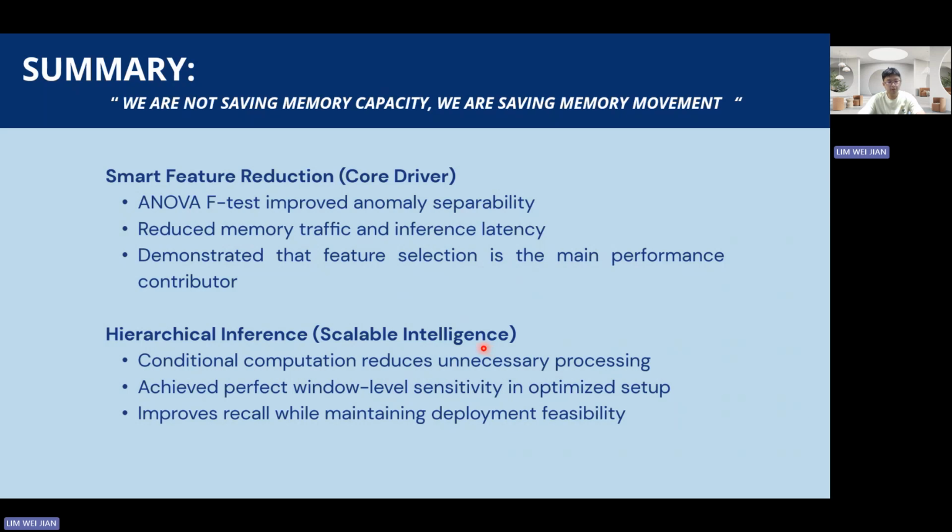So in short, the future of predictive maintenance does not lie in larger or more powerful models, but in smarter architectural design. By combining memory-aware feature reduction and also hierarchical inference, we deliver an edge AI framework that balances performance, scalability, and also feasibility. As we state, we are not saving the memory capacity, we are saving the memory movement.